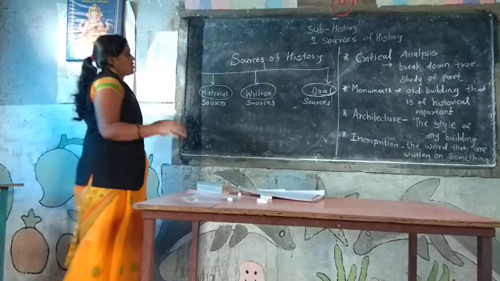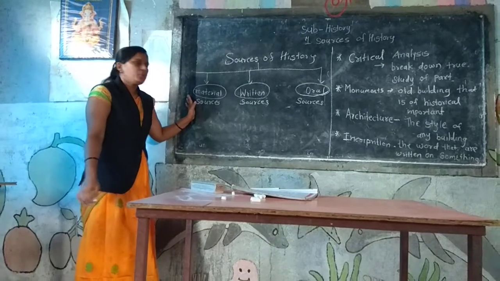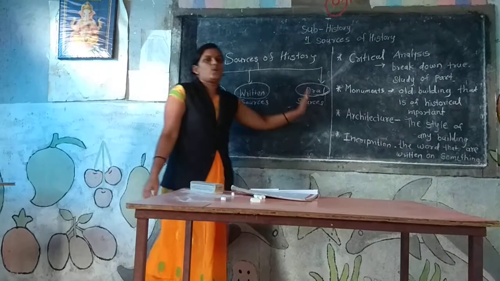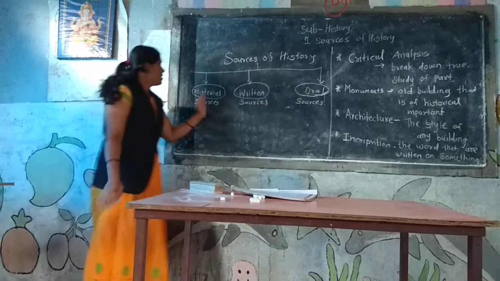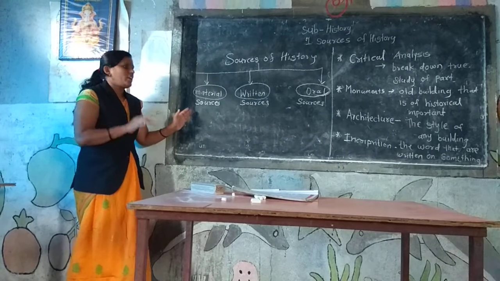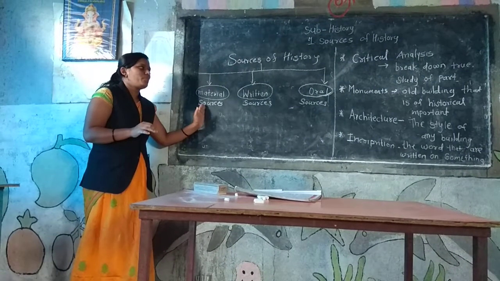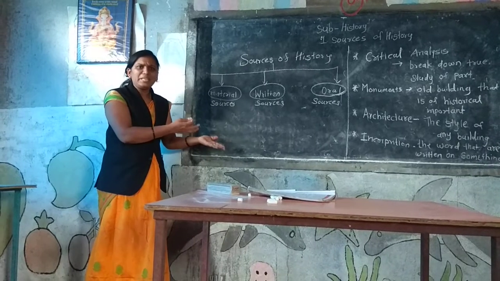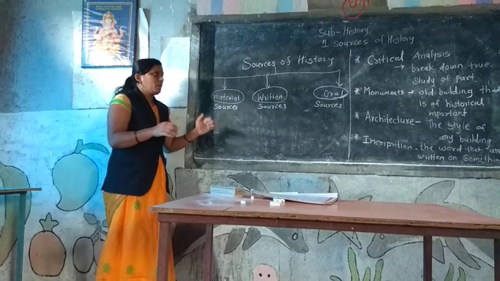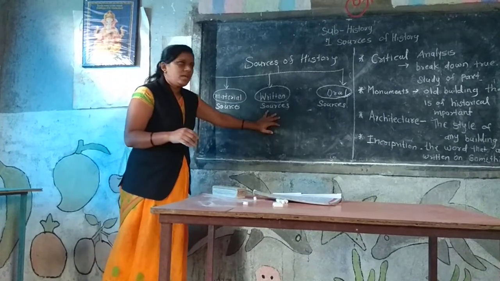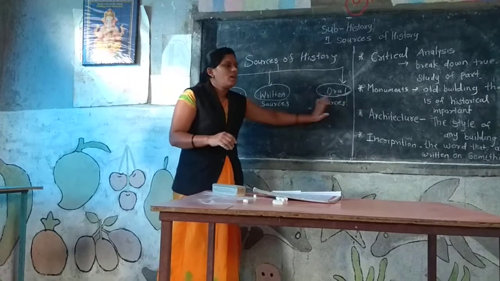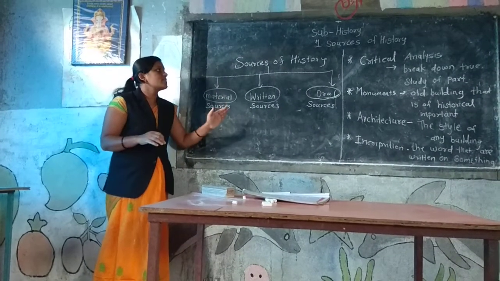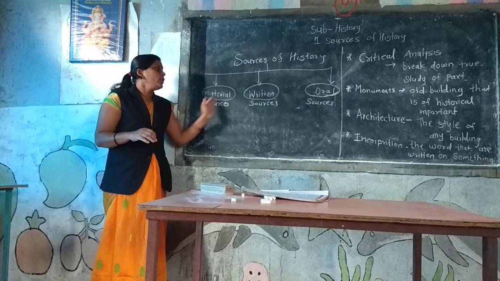These sources of history are divided into three types: material sources, written sources, and oral sources. You understand that? Written you also know: written exam, oral exam. Based on these, the sources of history are divided into three parts.